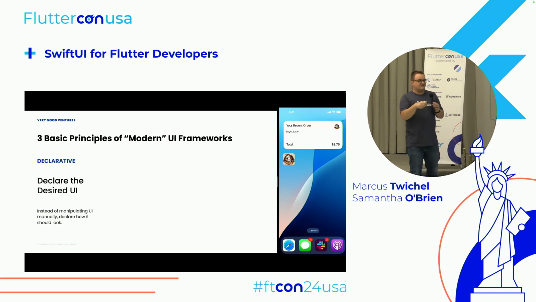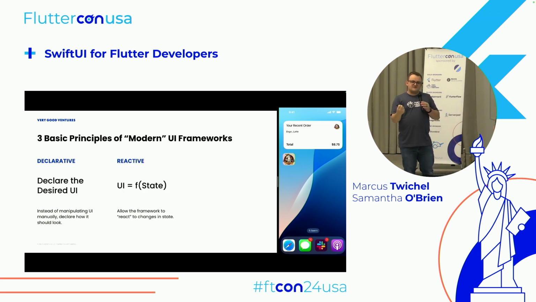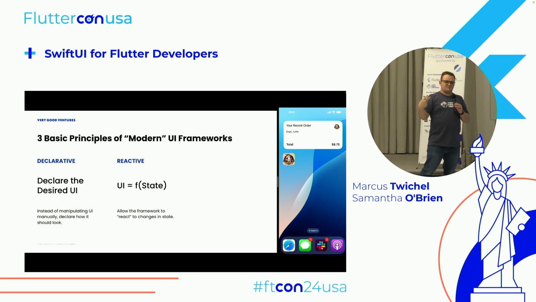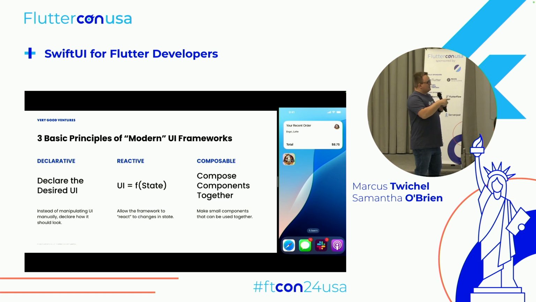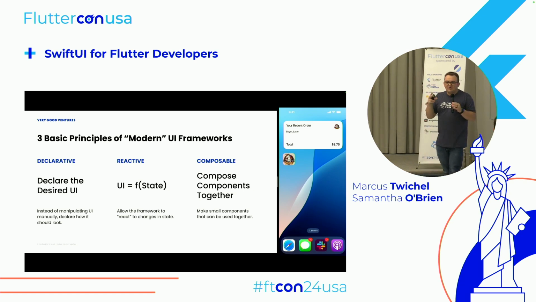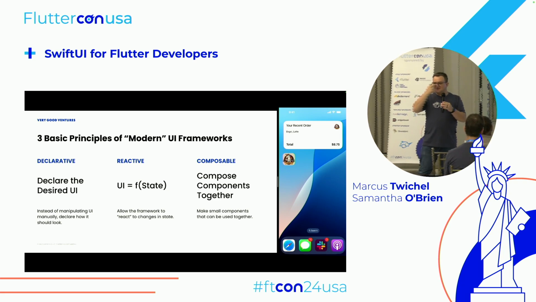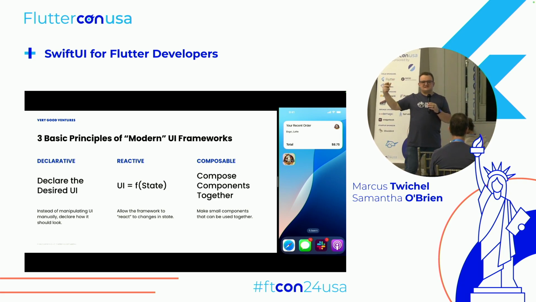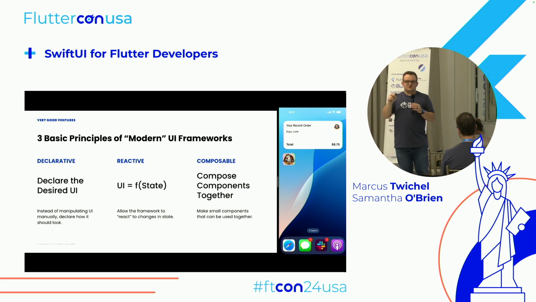They're all declarative. So all of them you just say, here's what I want the UI to look like. You're not manipulating it directly. They're all reactive, so you don't update the UI directly, like change the text directly. You change the state, and the framework rebuilds. That's obviously how React works, and all of them. And they're all composable, so they have an emphasis on building small UI pieces that themselves do very little, but then you compose them together to create full applications that are really dynamic, but each individual component should be small in what it does.